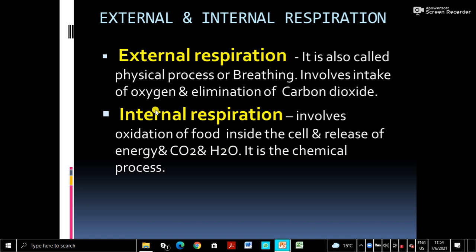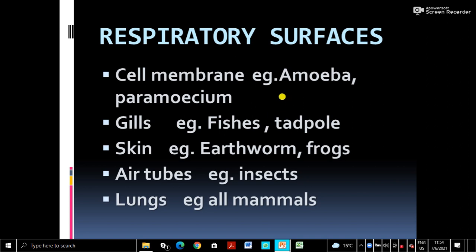With respect to the cell, outside the cell, that is external respiration taking place. So, organisms have different respiratory surfaces for doing external respiration. Before we go into the process, we will learn the respiratory surfaces of different organisms.